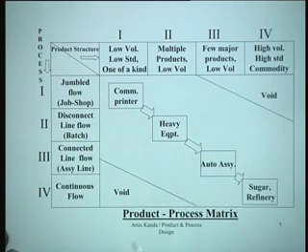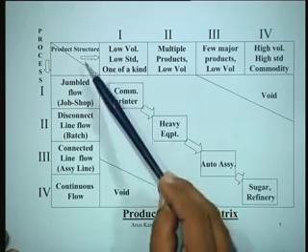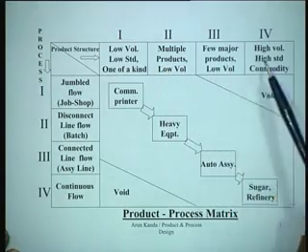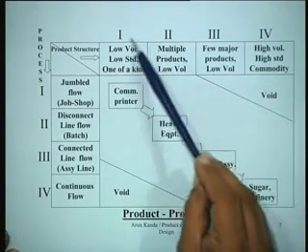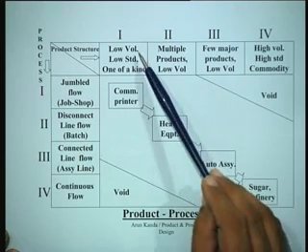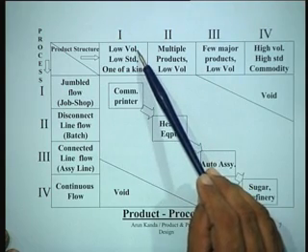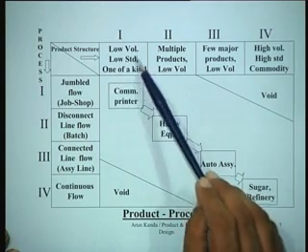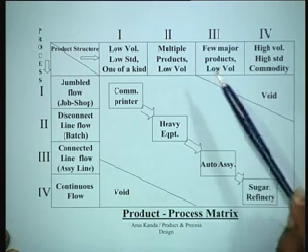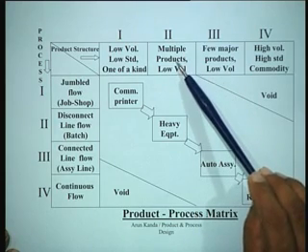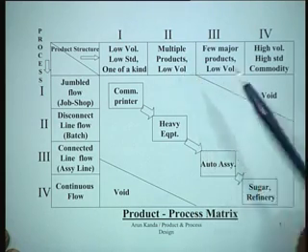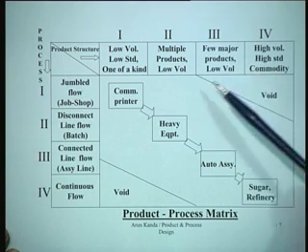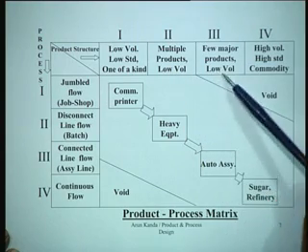Now, this particular matrix, similarly on this side we have the 4 stages of the product structure as it goes through its life cycle. What are the typical characteristics here? We have summarized them here. At the first stage we have low volume, low degree of standardization, and one of a kind of product which we are trying to make. Then we have multiple products, low volume in the second stage. Here we have few major products but relatively low volumes. Relatively low means, of course, volumes are higher than this, volumes have grown, but typically.